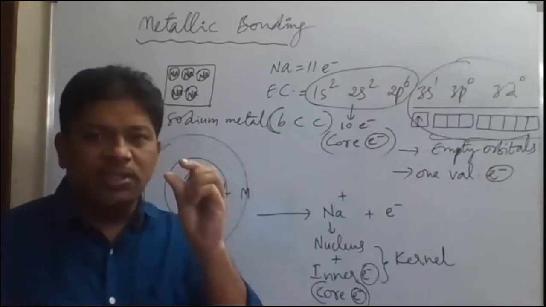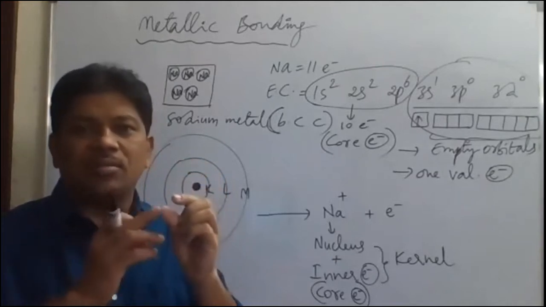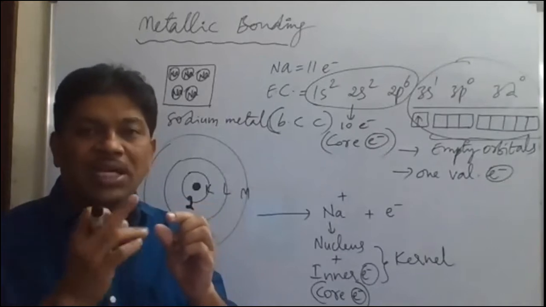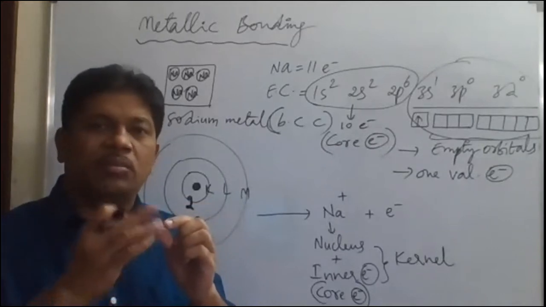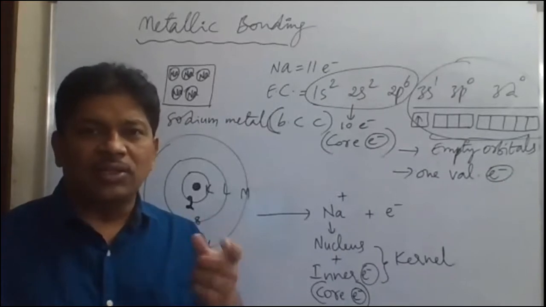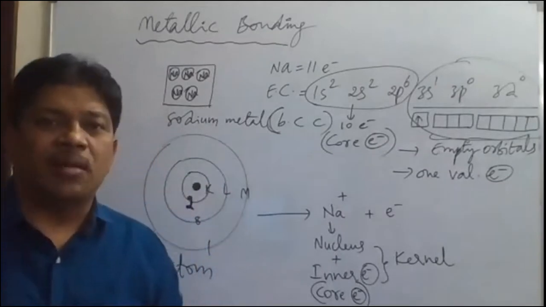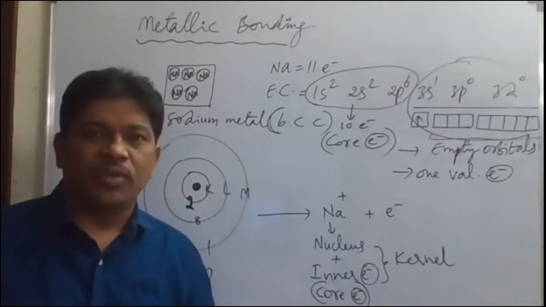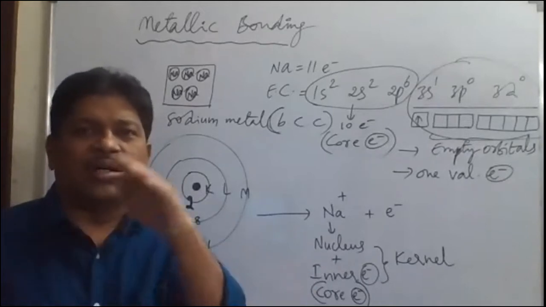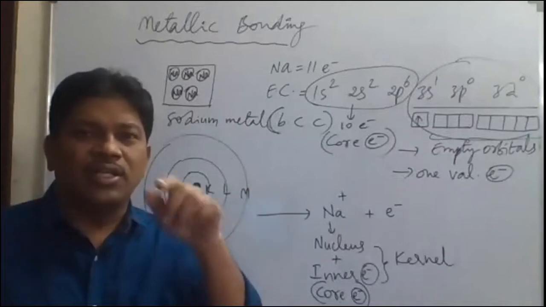Suppose you take a small piece of metal; millions of atoms will be present in it. Suppose each atom of sodium loses one electron. So millions of sodium atoms lose millions of electrons. In the small piece of sodium itself, there will be millions of electrons coming from millions of atoms. In this way, all these electrons are moving throughout the crystal solid continuously.